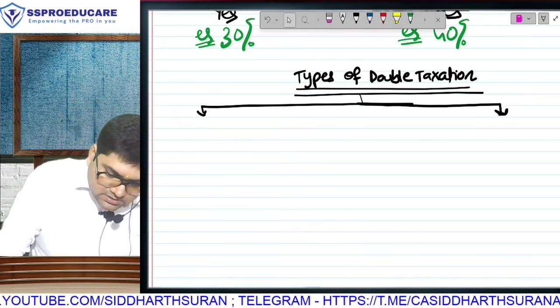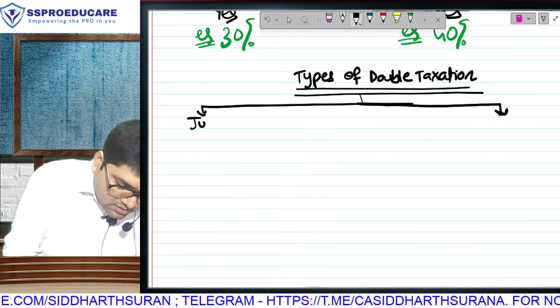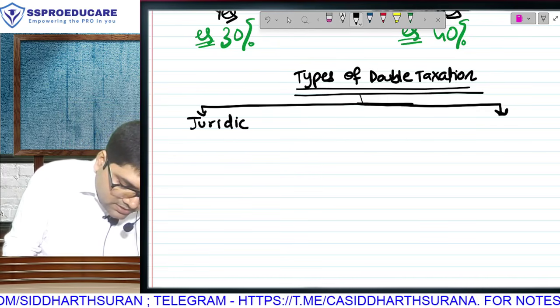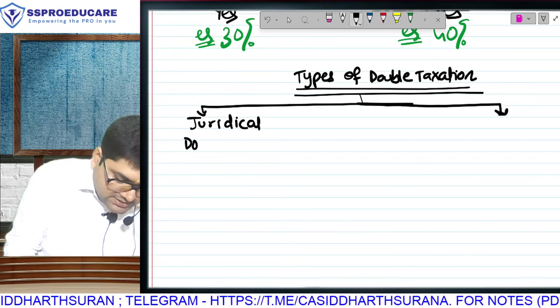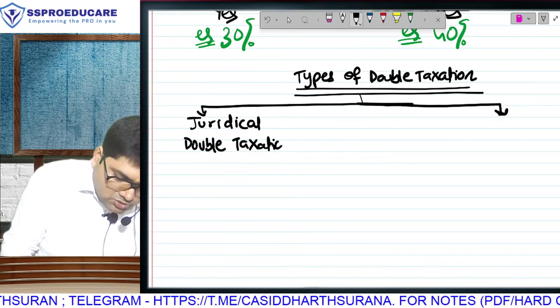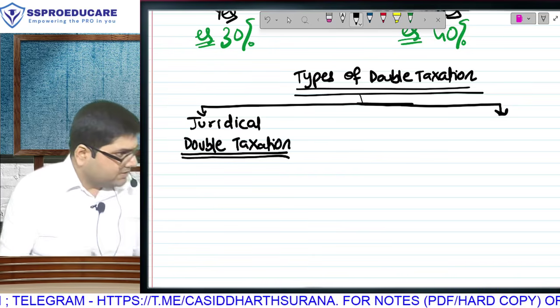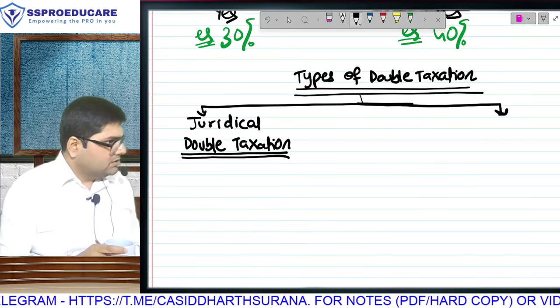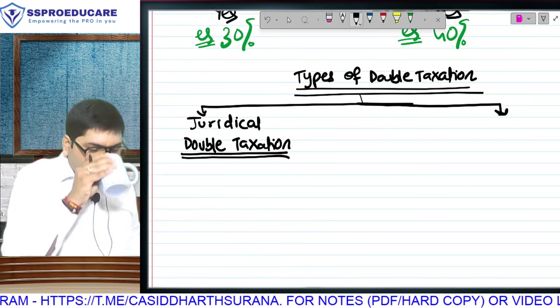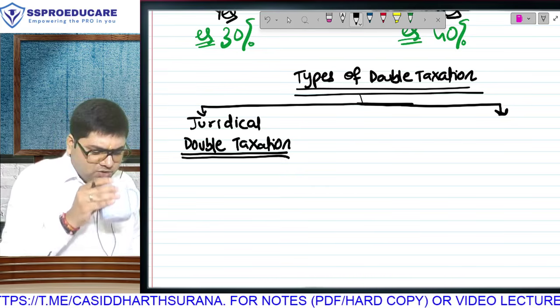There is a first type of double taxation called juridical double taxation. Some income tax authors also write jurisdictional double taxation. In some tax authors' books you'll find jurisdictional or juridical. You have to buy which income tax author's book?